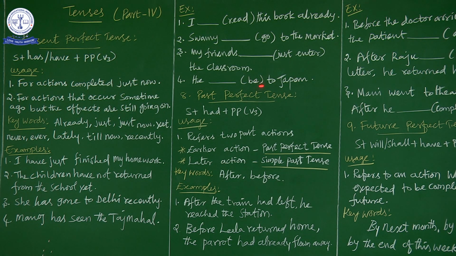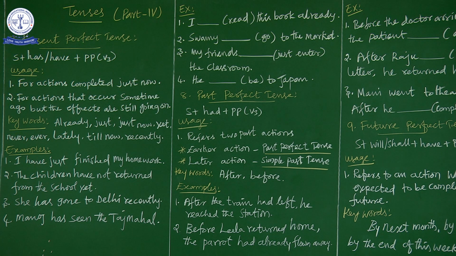So what is the third form of be? That is the past participle of be: been. So you have to write the answer as: he has been to Japan. I hope you have understood present perfect tense. So we have completed present perfect tense.